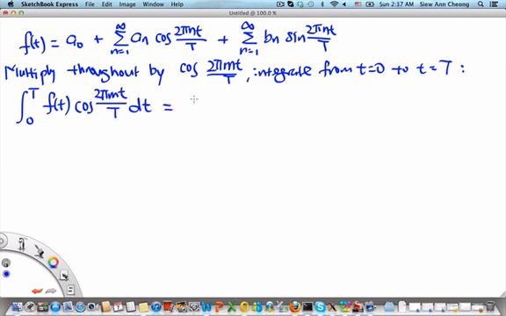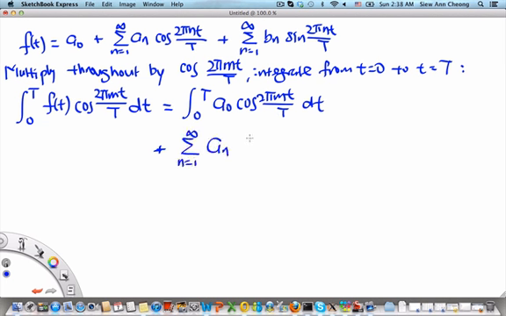This will be equal to the integral from 0 to T of a naught cosine 2 pi mt over capital T dt, plus, moving the integration inside the sum, an, which is a constant so it doesn't have to be inside the integral, times the integral from 0 to T of cosine 2 pi mt over T cosine 2 pi nt over T dt.